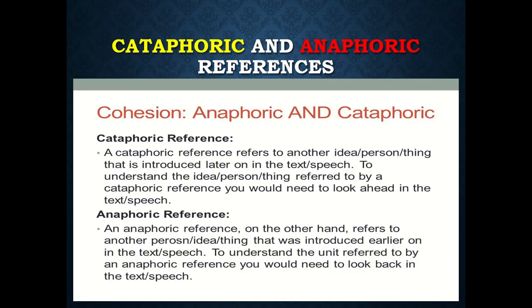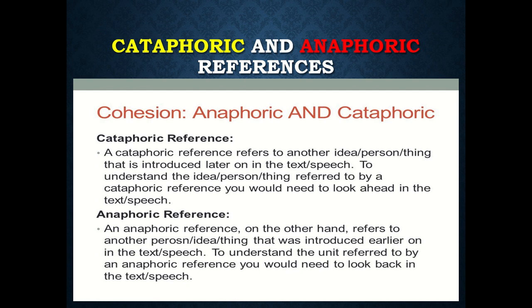First of all, we need to understand what cataphoric and anaphoric references are before attempting the exercises and examples. A cataphoric reference refers to another idea, person, or thing that is introduced later on in the text or speech. It is basically talking about references given later.